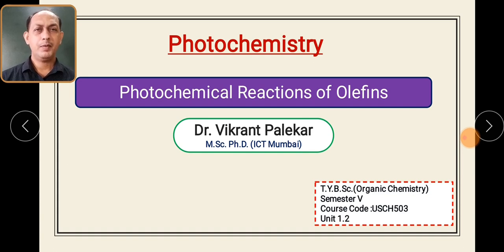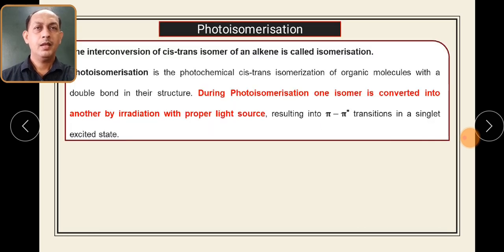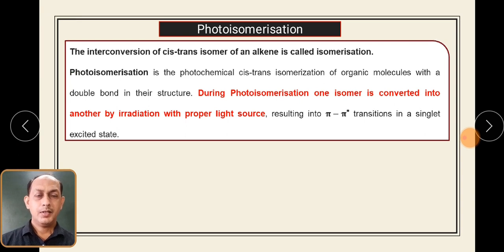In this topic, we are going to study the photochemical reactions carried out by olefins. Olefins means alkene compounds having pi bonds. The first term is photoisomerisation. It is a very simple concept where the interconversion of cis and trans isomers of an alkene takes place. That particular process is called isomerization.